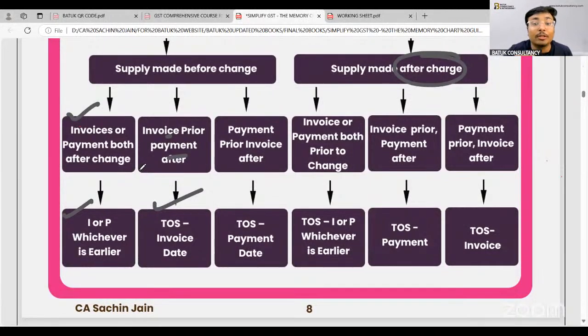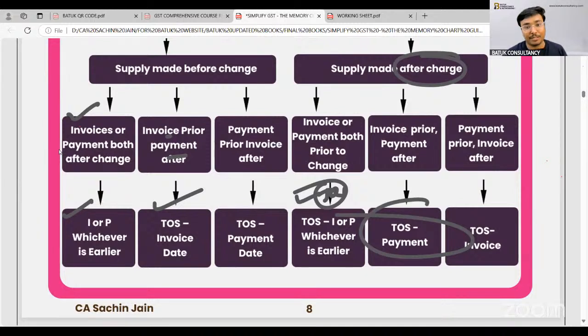Now, supply made after change in rate of tax. Invoice or payment both prior to change. In such a scenario, I or P, whichever is earlier, will be treated as my time of supply. Invoice prior, payment after. In that case, your payment date will be time of supply. Payment prior, invoice after, your invoice date will be time of supply, because you have made the supply after change in rate of tax. In that case, the government is saying that it will charge the tax at the new rate.